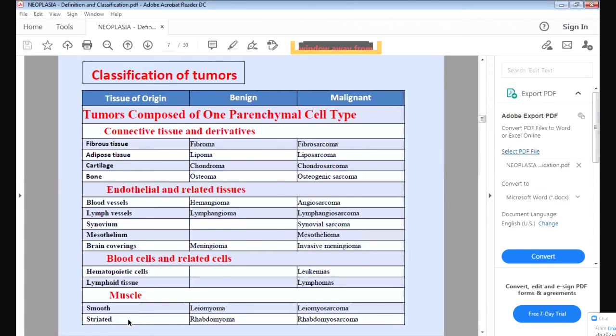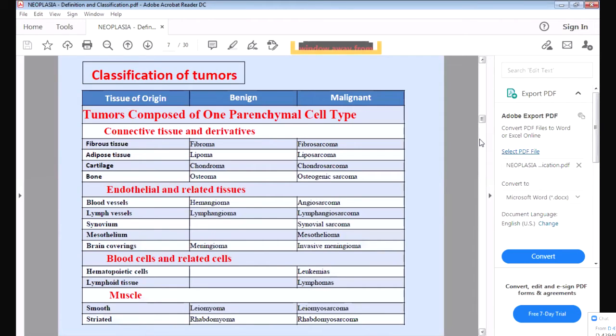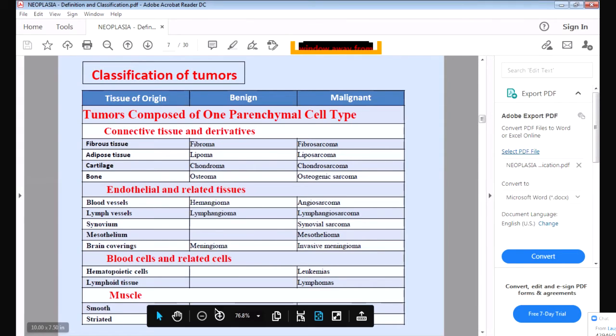Like here also, smooth muscle tumors are called leiomyoma. This is the same thing which you have to understand. So this is how we name the tumor. You should remember, if it ends with OMA, it is a benign tumor, and if it is malignant, it is sarcoma or carcinoma. So smooth muscle, if it is arising, it is called leiomyoma, and the malignant is leiomyosarcoma. If it is arising from the striated muscle, the skeletal muscle, it is called rhabdomyoma. If it is a malignant tumor, it is called rhabdomyosarcoma. So this is how we name the tumor.